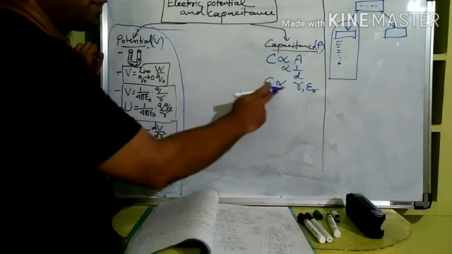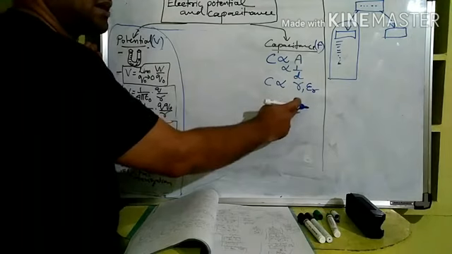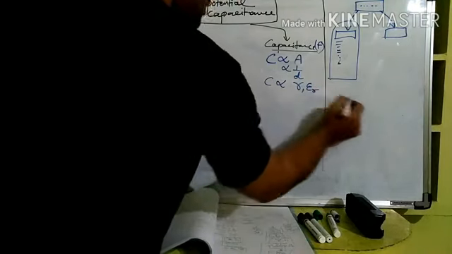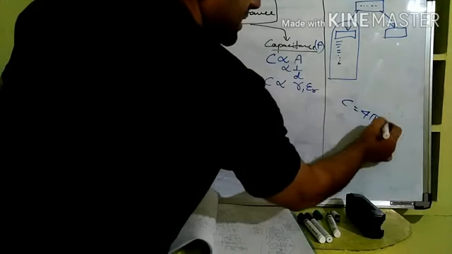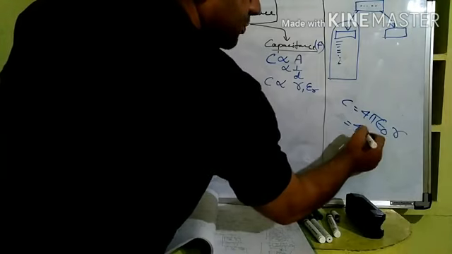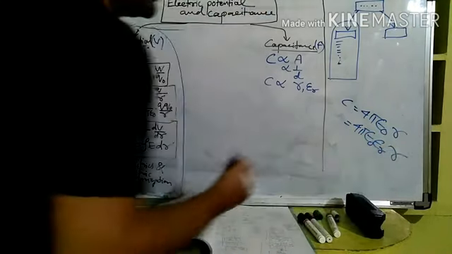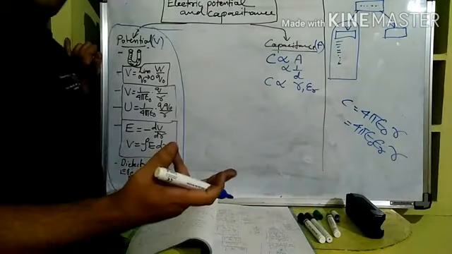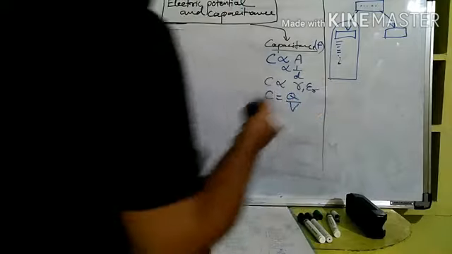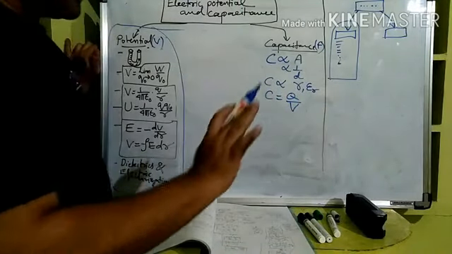Because C is equal to 4 pi epsilon naught R, or for any medium C is equal to 4 pi epsilon naught epsilon R multiplied by R, and this epsilon R is also taken as K for a dielectric, you remember that. C is equal to Q by V, this also we applied, so Q is equal to CV, V is equal to Q by C, that wherever required we apply.